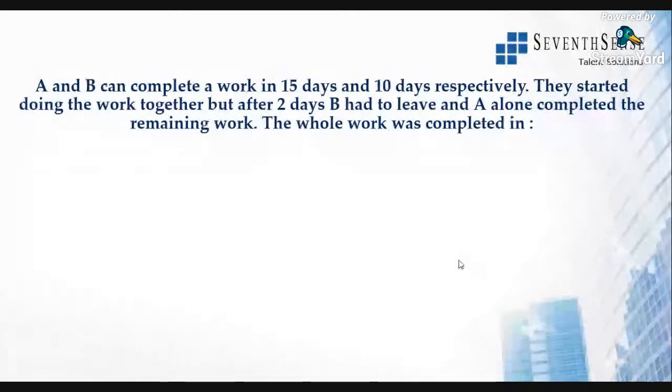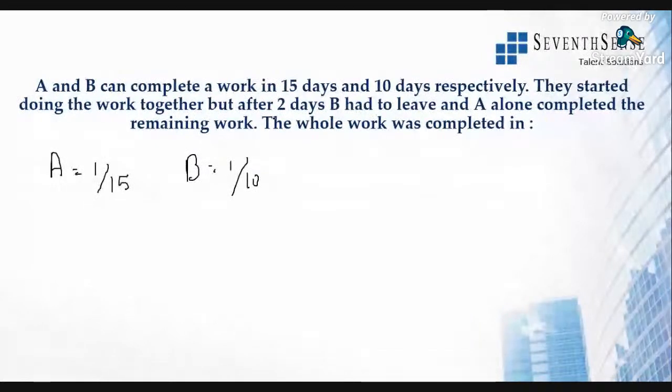So A and B can complete in 15 days and 10 days. So A takes 1/15 and B takes 1/10. 1/15 is the work done in 1 day by A, and 1/10 is the work done in 1 day by B. They started the work together. So if they started the work together, how many days will they work? They will work for 2 days, but after 2 days B will leave.